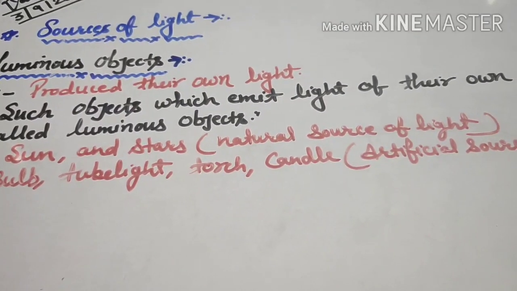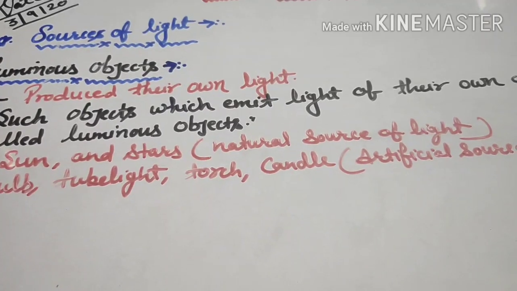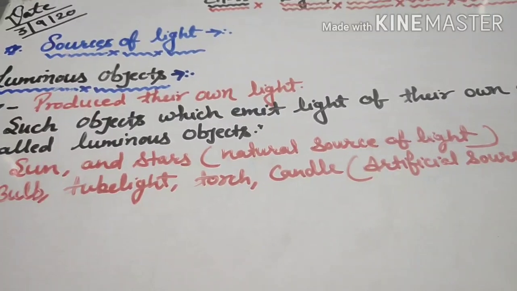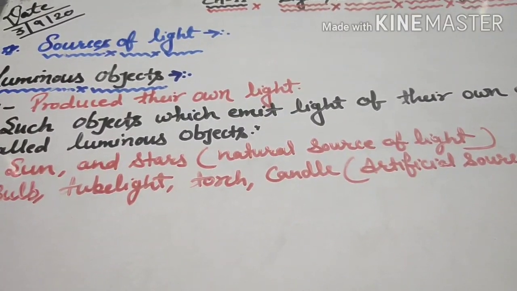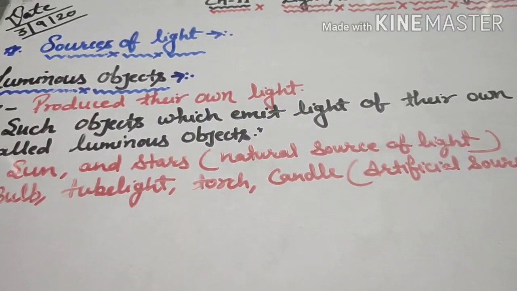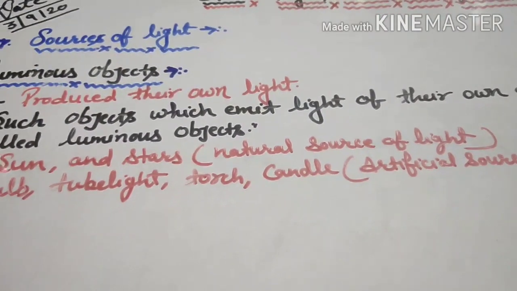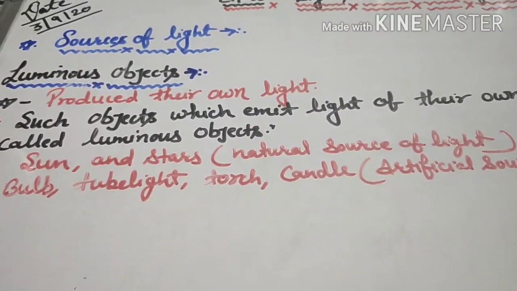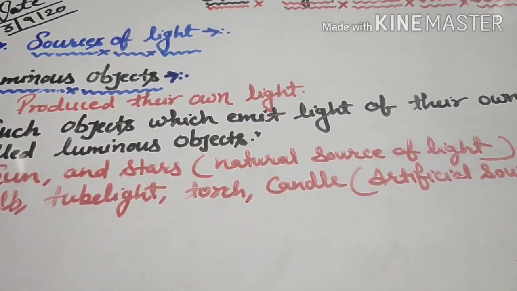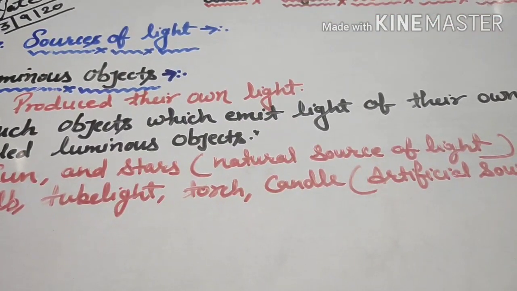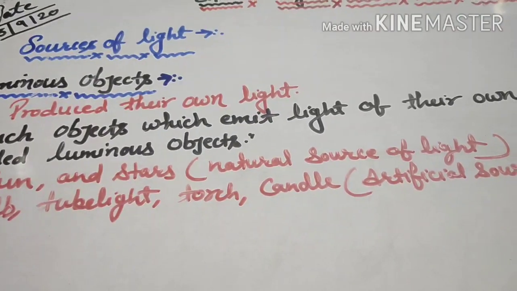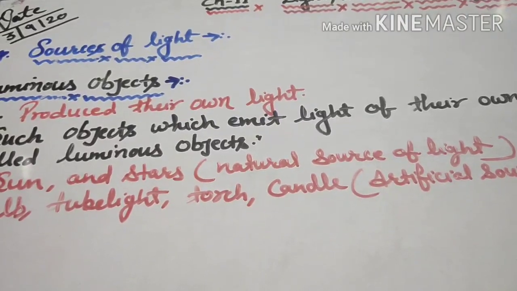Now when we talk about different sources of light, it becomes important to know that not all objects can produce light. Based on whether an object produces light or not, objects are classified into two categories, luminous and non-luminous objects. Here I am going to discuss luminous objects first. Luminous objects produce their own light, they have the ability to produce their own light.